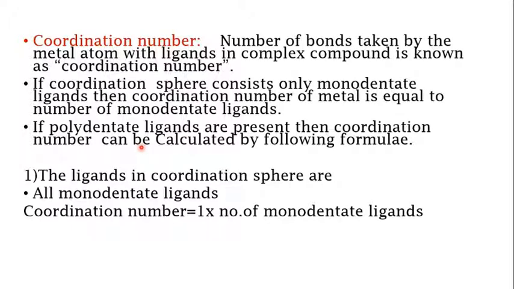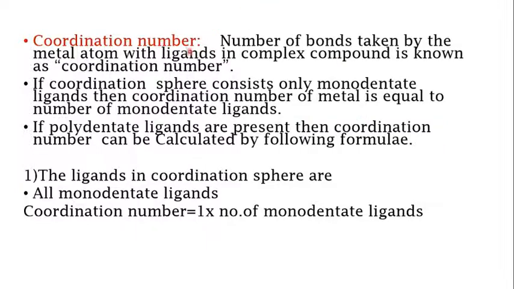Next, you have calculation of coordination number. Coordination number is defined as the number of bonds taken by the metal atom with ligands in a complex compound. In the earlier class, I mentioned coordination number. Now we will see how to calculate it. If the coordination sphere consists only of monodentate ligands, then the coordination number of the metal is equal to the number of ligands present.